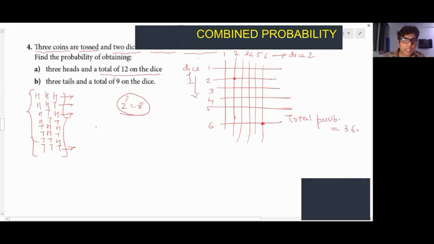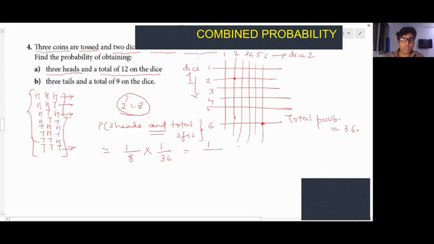So probability A is an event of 3 heads. You want 3 heads, and 3 heads can occur only once, right? So probability of getting 3 heads and a total of 12: 3 heads is once out of 8, and a total of 12 is 1 out of 36. So that's your answer. 1 upon 8 into 1 upon 36, which gives 1 upon 288. So that's how you get it.